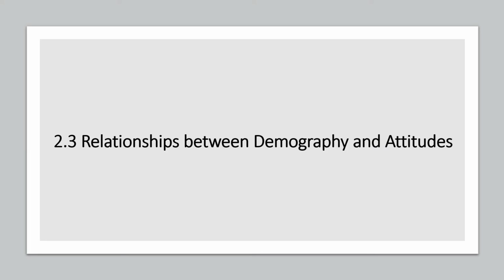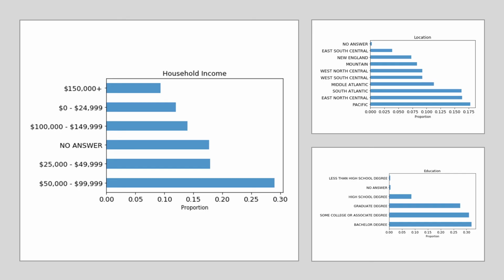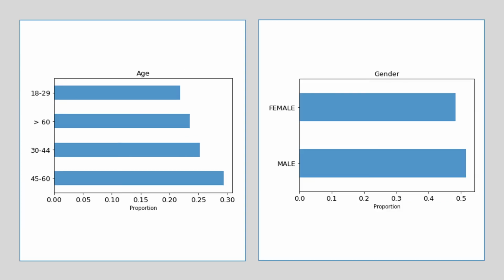Then I'm going to explore relationships between demography and attitudes. Firstly, let's check the distribution of each demographic column. The distributions of household income, education, and location are very uneven, and there is much less data from some categories. To avoid biased analysis, I focused on exploring the relationships between gender, age, and their attitudes to Star Wars characters by plotting bar charts.